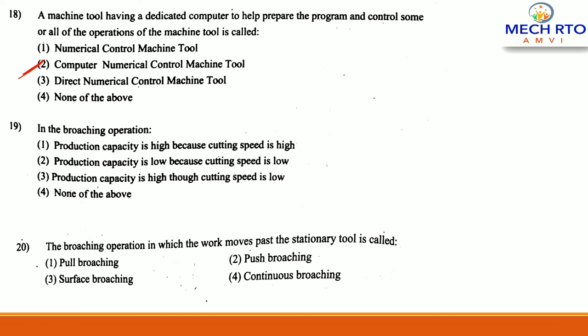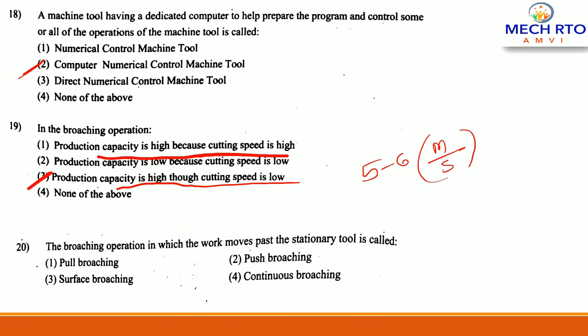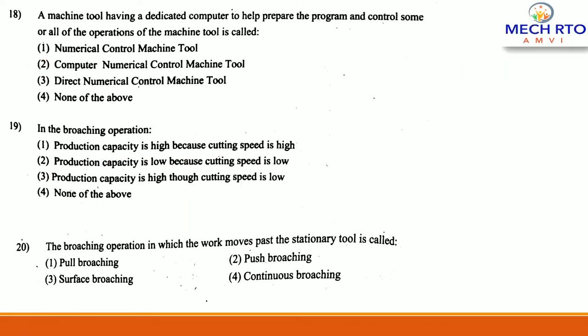In the broaching operation, right? I have already explained what a broaching operation is. So in broaching operation, options are production capacity is high because cutting speed is high. As we have seen, cutting speed is low in broaching operation. So the correct answer would be production capacity is high but cutting speed is low. Cutting speed ranges from 5 to 6 meter per second, which is very low for a broaching operation. So the correct answer is 3.